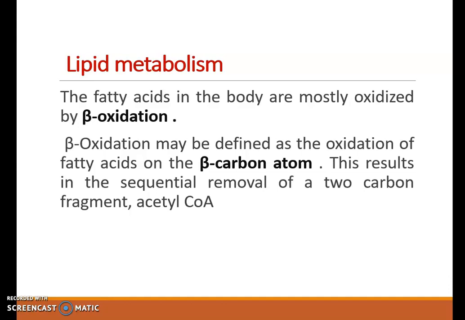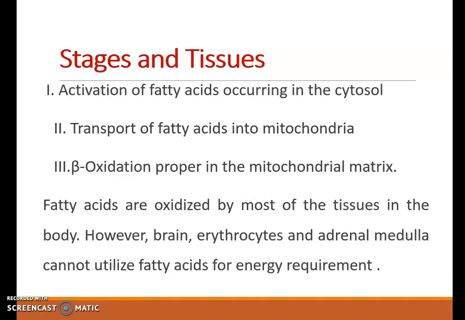Now, lipid metabolism is nothing but the beta oxidation of fatty acids. So, beta oxidation is the oxidation of fatty acids on the beta carbon atom. This results in sequential removal of 2 carbon fragments, that is acetyl-CoA. So basically this occurs in 3 stages.